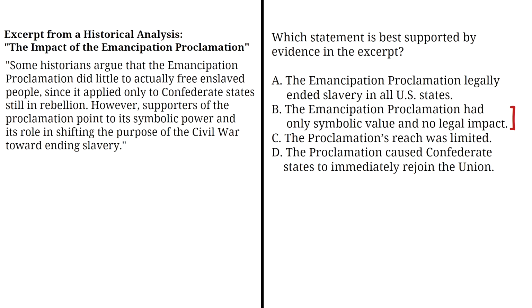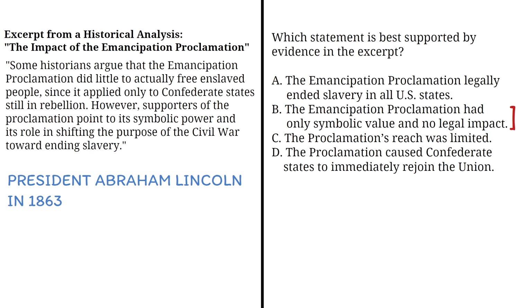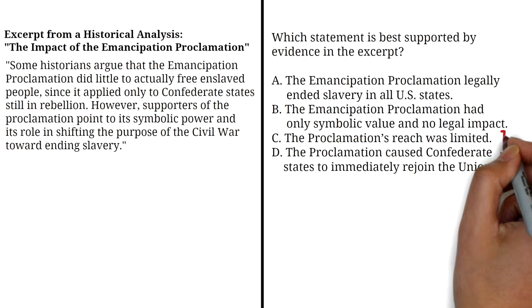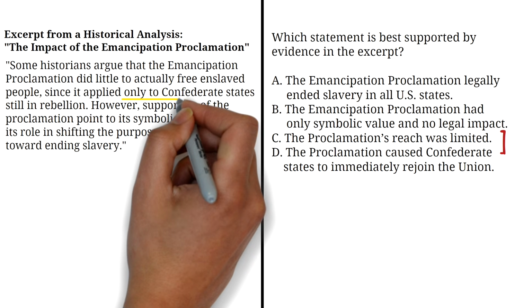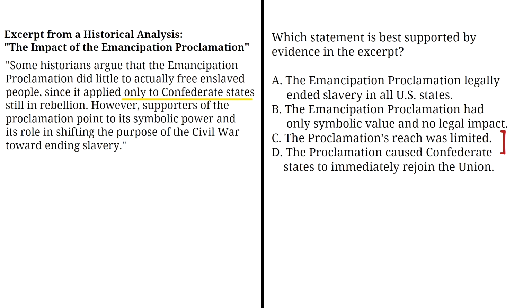Option B says, the Emancipation Proclamation had only symbolic value and no legal impact. That's incorrect. It had symbolic value, but it also had legal impact. The proclamation was an official executive order issued by President Abraham Lincoln in 1863. It had legal weight within the Confederate states it targeted. Option C says, the proclamation's reach was limited. That's correct. This claim is backed by evidence in the excerpt, which states that the proclamation applied only to Confederate states, showing its limited reach.